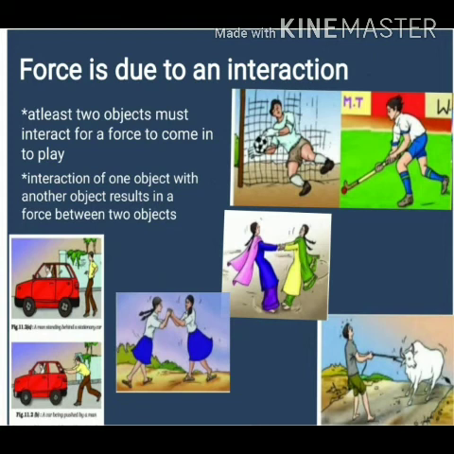No, obviously not at all. The object should be in contact with the other object, means there should be an interaction between the two objects. Which two objects? The one which is going to apply the force and the other one on which the force has to be applied.